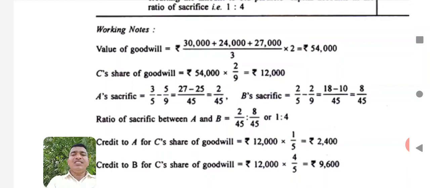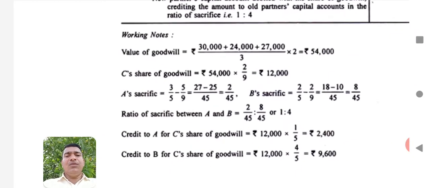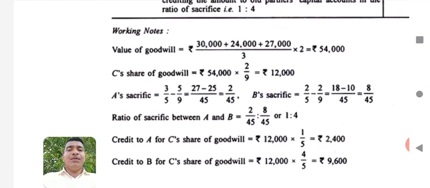Out of that, C's share of goodwill is equal to 54,000 into his share. Here 54,000 is the total goodwill of the firm, entire firm. Now total goodwill of the firm 54,000 into 2 by 9, that means his share, that new partner share, that will be 12,000. So here 12,000 is the total value of goodwill raised at the time of admission.